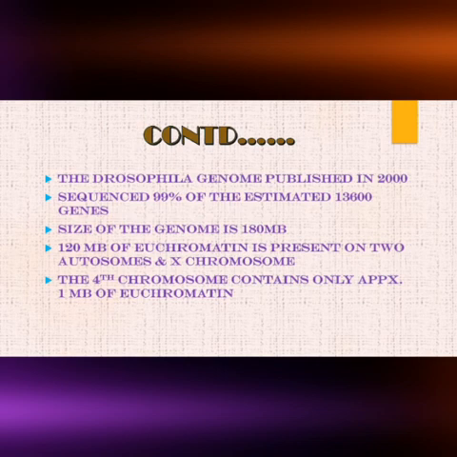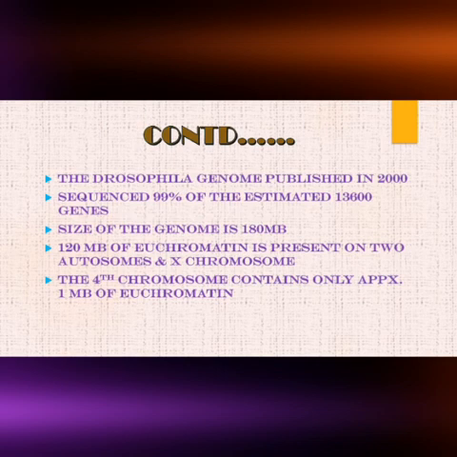The researchers reported that they have sequenced 97 to 98% of the genome and perhaps 99% of the estimated 13,600 genes. The Drosophila genome is approximately 180 MB in size, a third of which is centric heterochromatin.